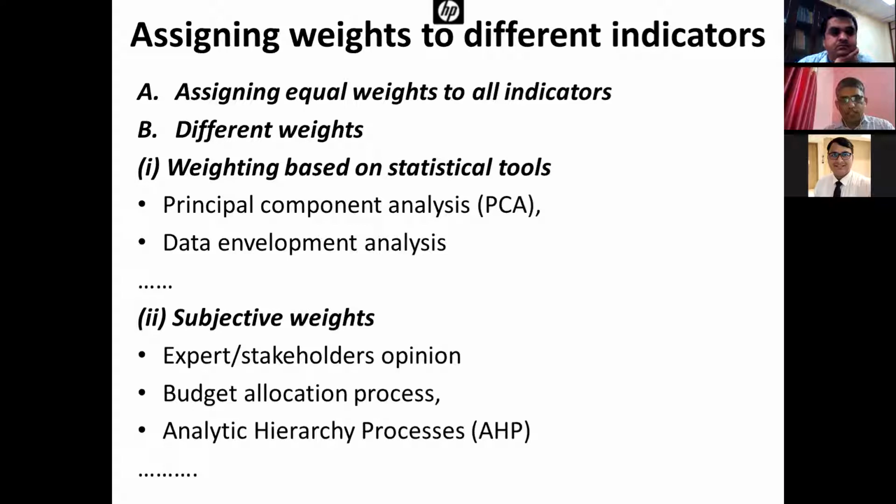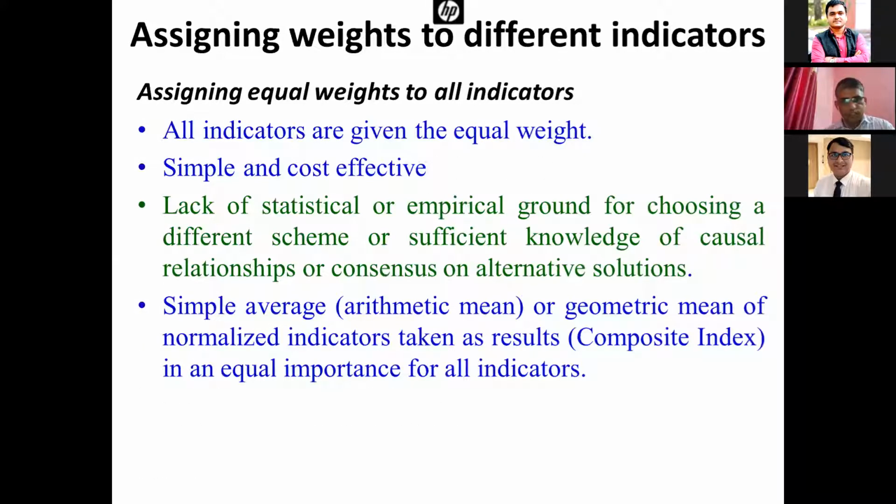Assigning equal weights: all the indicators are assigned equal weights. It is simple, effective and cost effective, but it lacks statistical soundness or empirical grounding in choosing different schemes. It is a simple average weight, so it has no statistical background actually. We simply aggregate the indicators into a composite index based on the assigned weights.